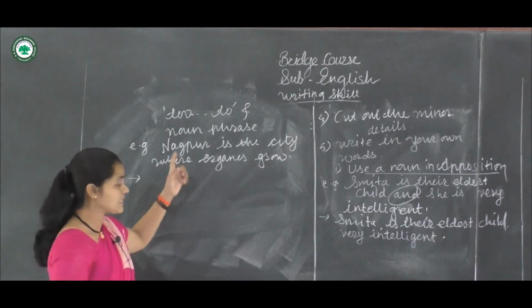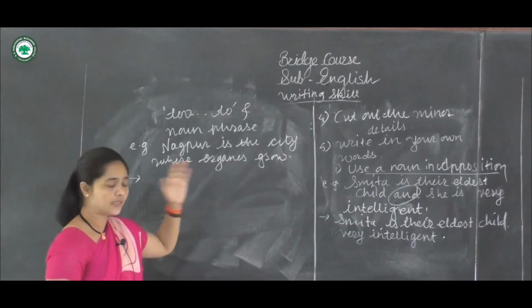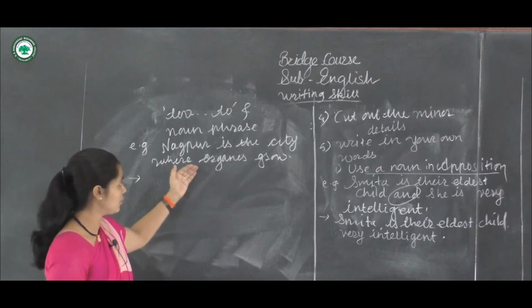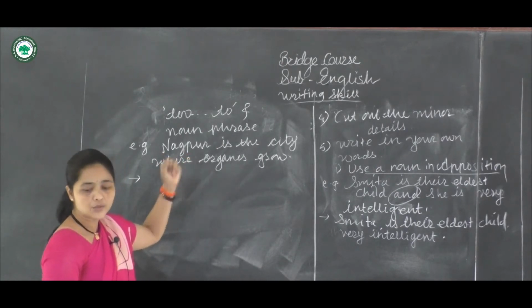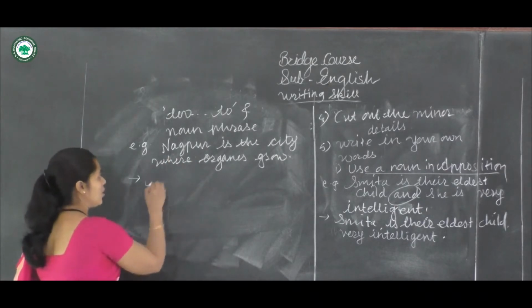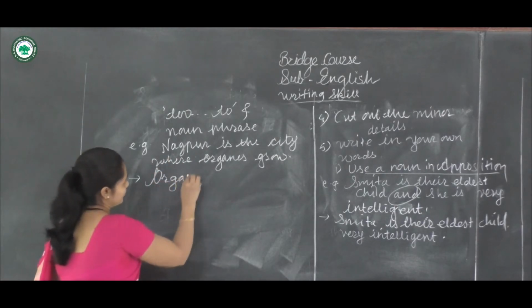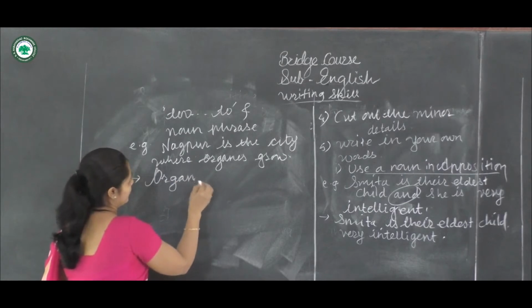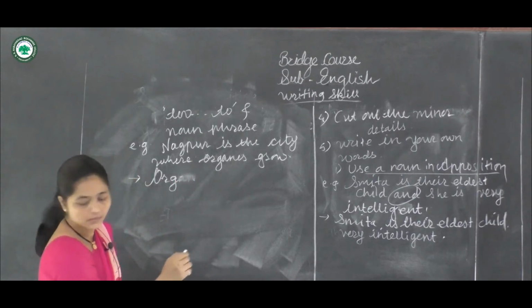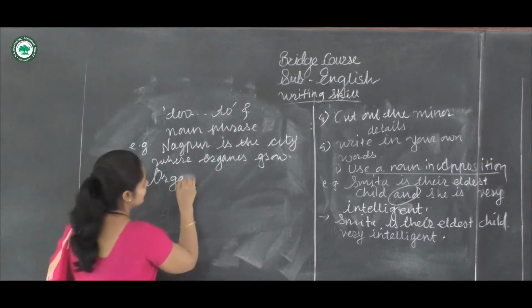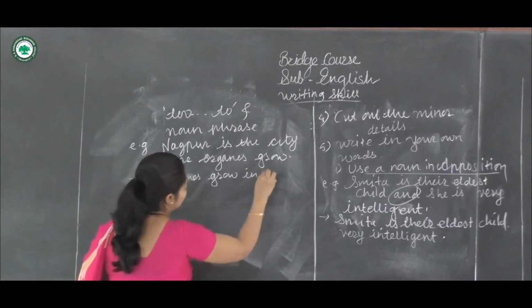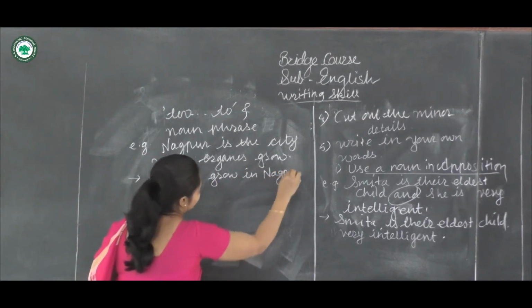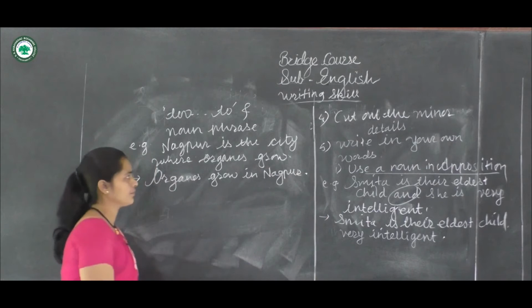Suppose this sentence is given in your paragraph, and you have to make the short sentence of it in your summary. So you have to write oranges grow in Nagpur.